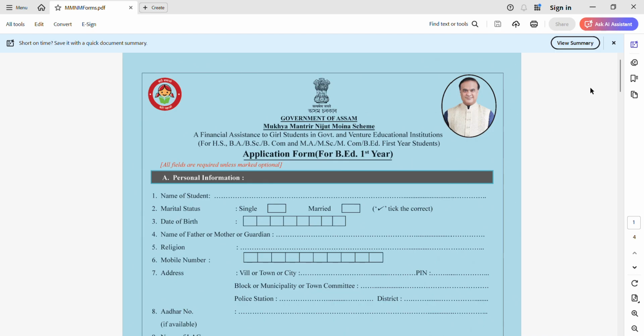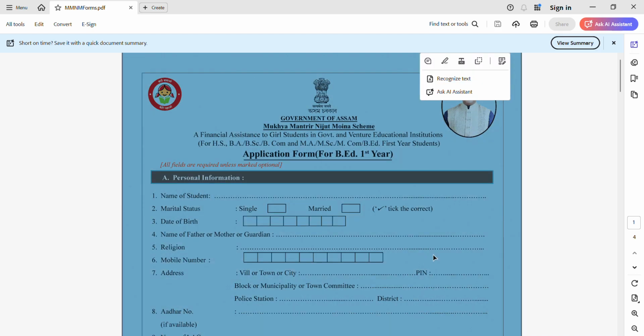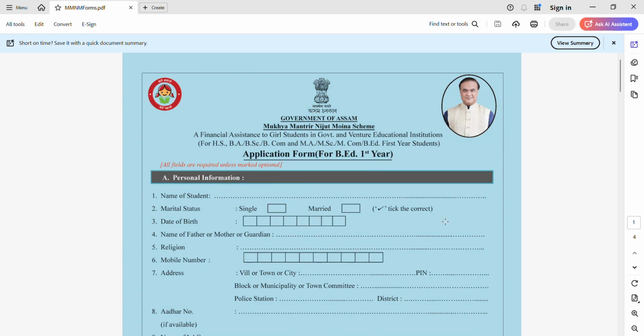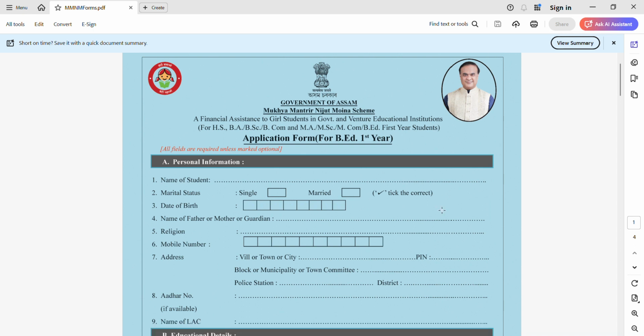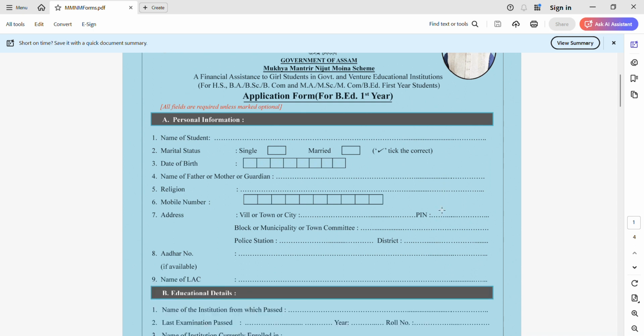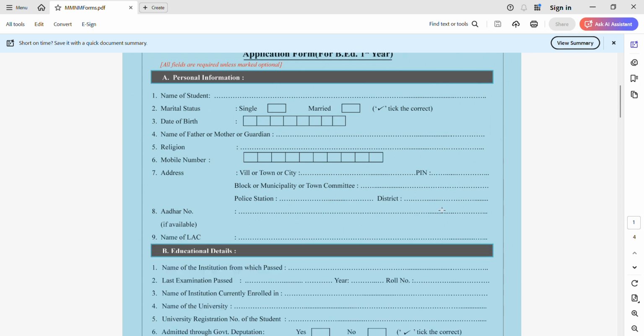In the next, you have to enter your father or mother name. Then you have to enter the religion. Now you need to provide your valid mobile number. After entering your mobile number, you need to provide all the information about correct details about your Aadhaar number.